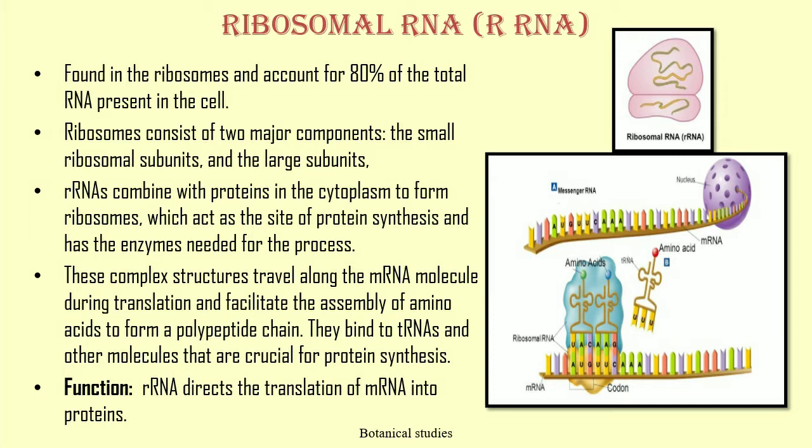Each subunit comprises one or more ribosomal RNA molecules and a variety of ribosomal proteins. Different rRNAs present in the ribosomes include small rRNA and large rRNA, which denote their presence in the small and large subunit of the ribosome. rRNA combines with protein in the cytoplasm to form ribosomes, which act as a site of protein synthesis and have an enzyme needed for this process.